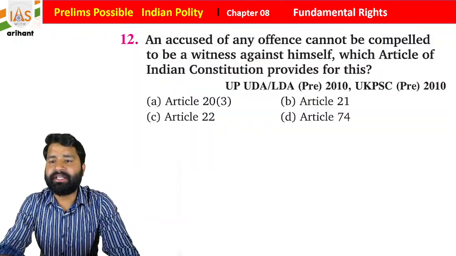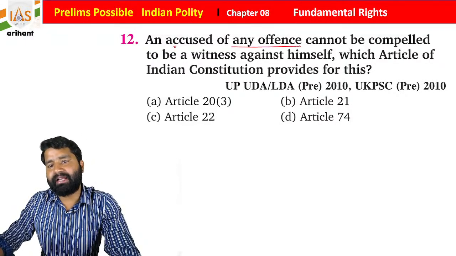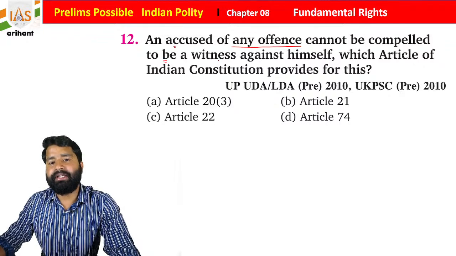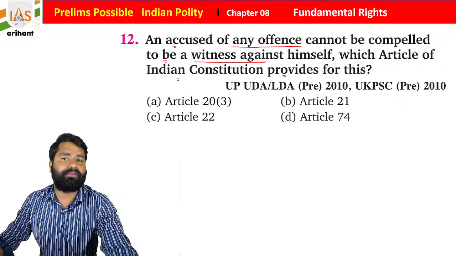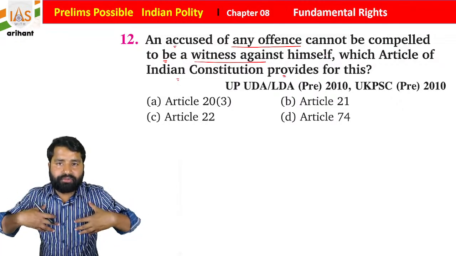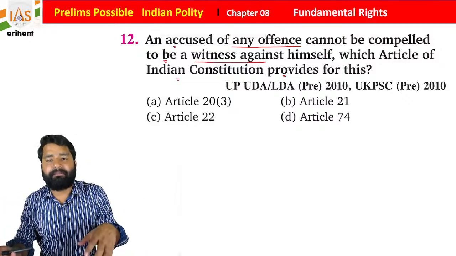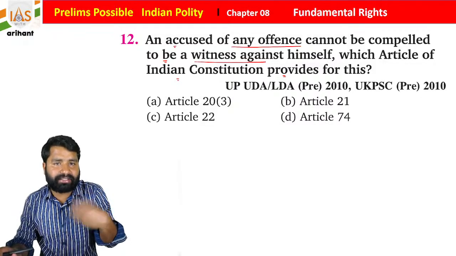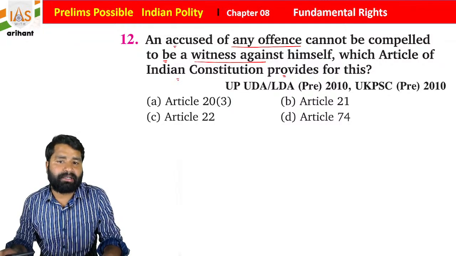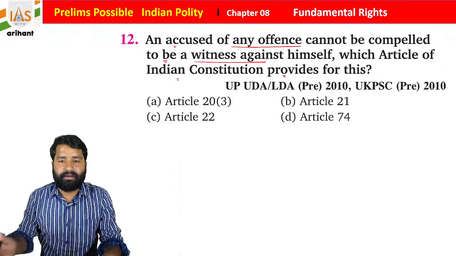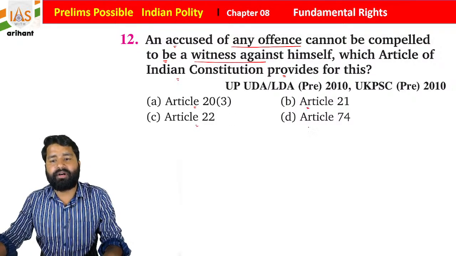Okay, now see the next question. An accused of any offense cannot be compelled to be a witness against himself. Which article of the Indian Constitution provides for this? I am not going to be compelled by a police official or any official to accept a crime, and along with that, students, I cannot be compelled to witness against myself. So where is it included? Article 20, 21, 22 or 74?